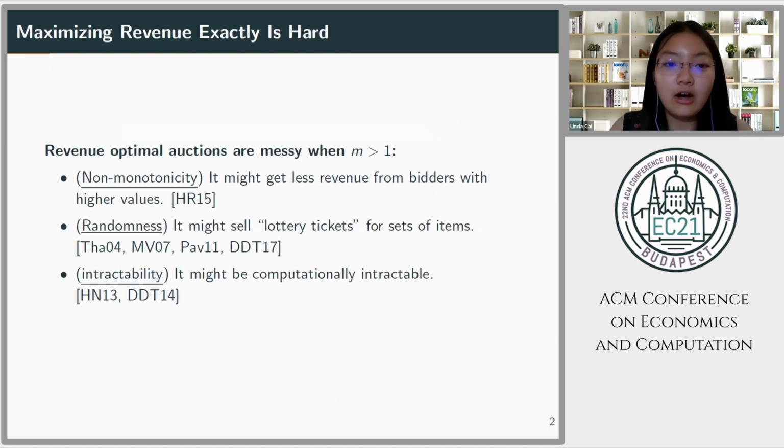However, revenue optimal auctions have many undesirable properties when there are multiple items. For instance, it might get less revenue from bidders with actually higher values. It might sell lottery tickets for sets of items instead of just giving them deterministically, and it might be computationally intractable by many measures. So ideally, we would like to use an auction that's simpler than this optimal auction. But how good is a simple auction?